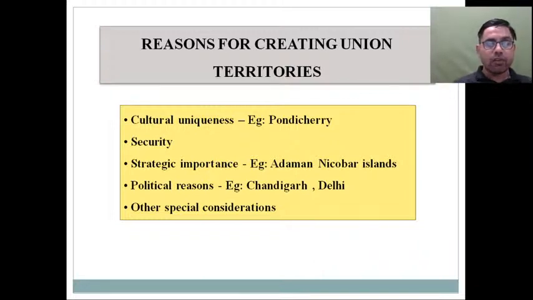Delhi, which is a seat of power for the union government as well as the people of Delhi, because of these political and administrative reasons, Delhi and Chandigarh have been made union territories. So friends, because of these different regions, there have been different concerns, different considerations. Because of that, these territories have been created as union territories.